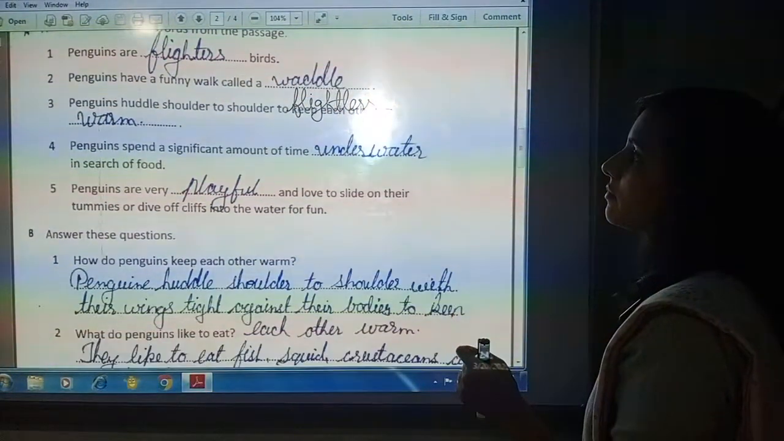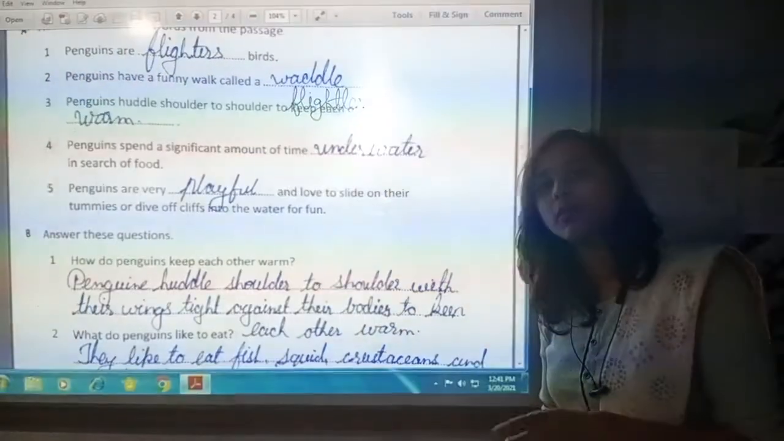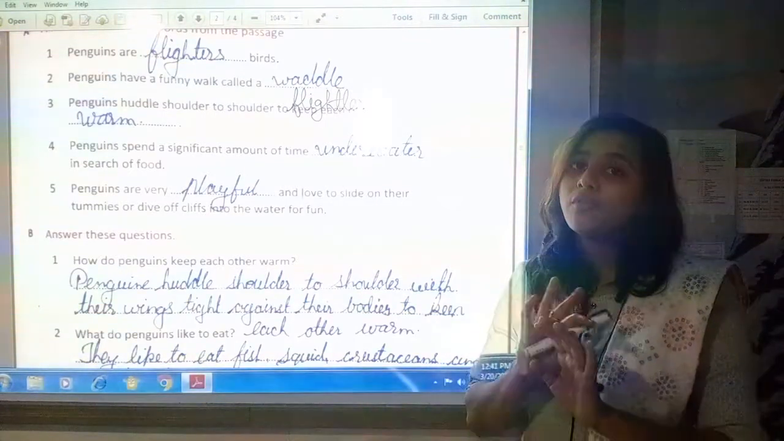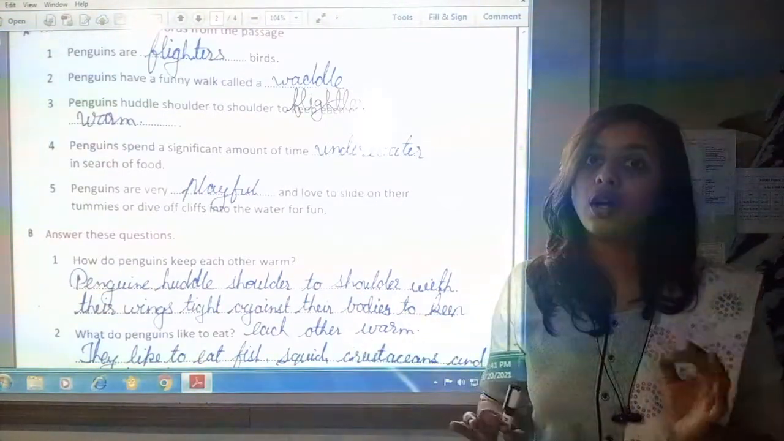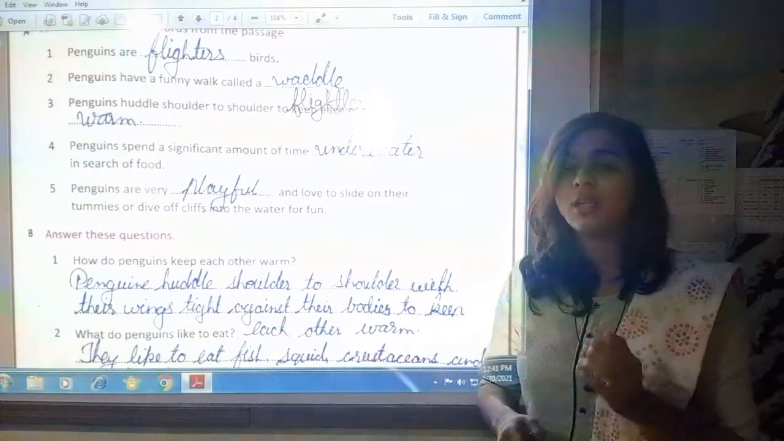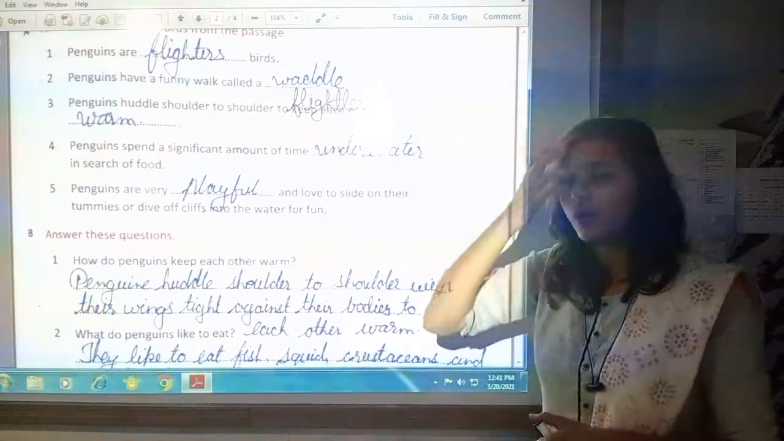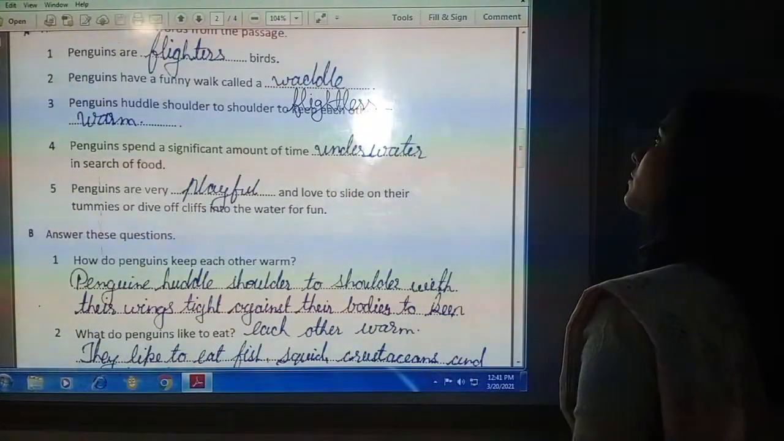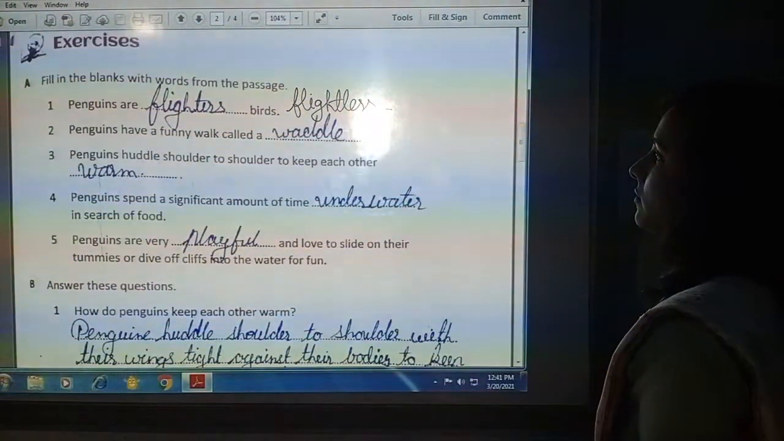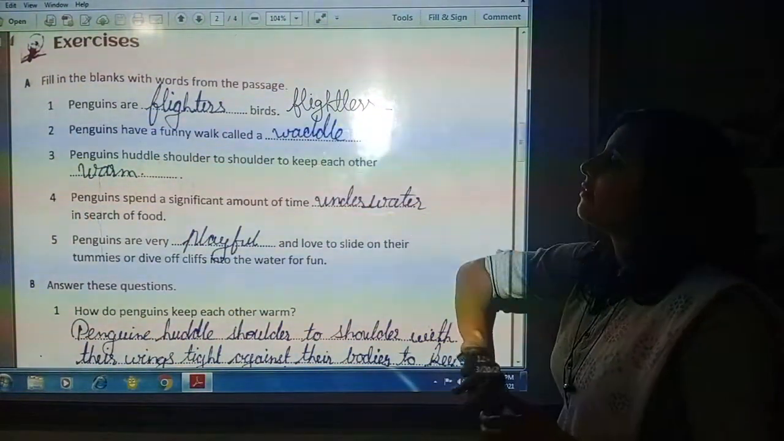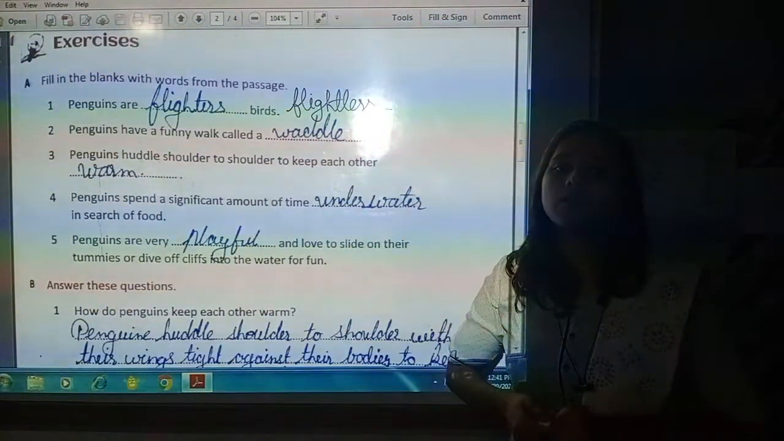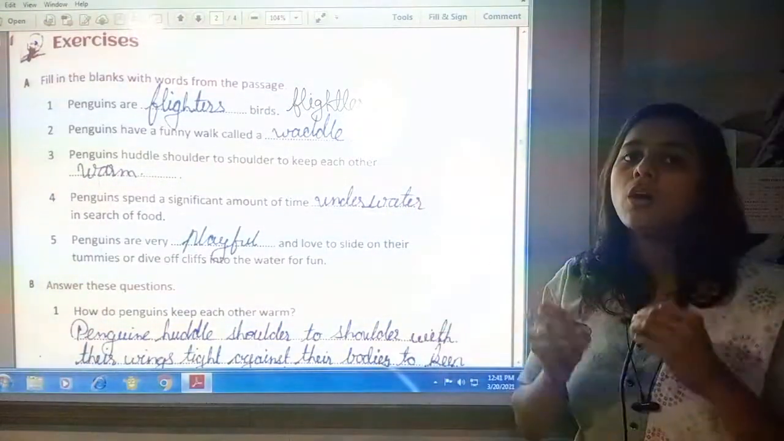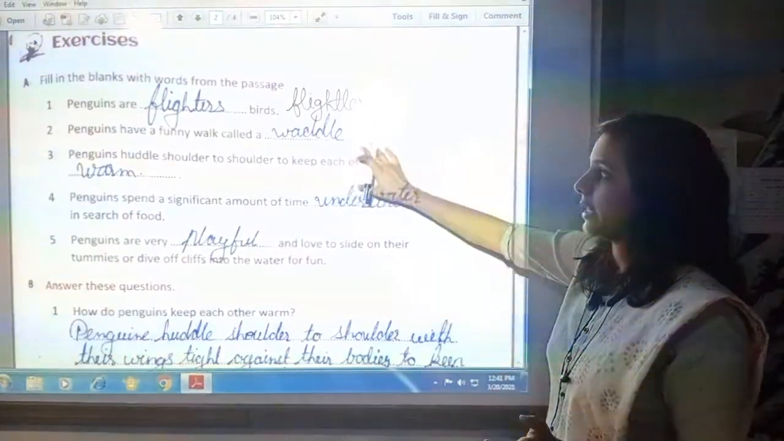First question is, penguins are dash birds. We know that penguins are birds, but what kind of birds? They are flightless birds. They cannot fly. Like kiwi, ostrich, they also cannot fly. So penguins are flightless birds. Penguins have a funny walk. What is the walk of penguins called? Waddle. The funny walk of penguins is called waddle.